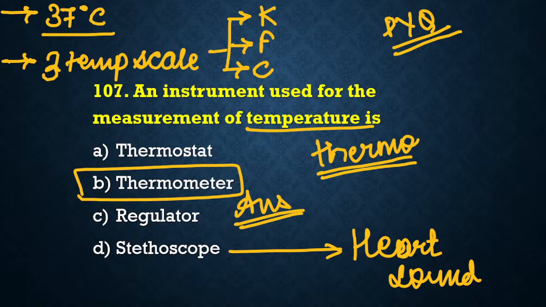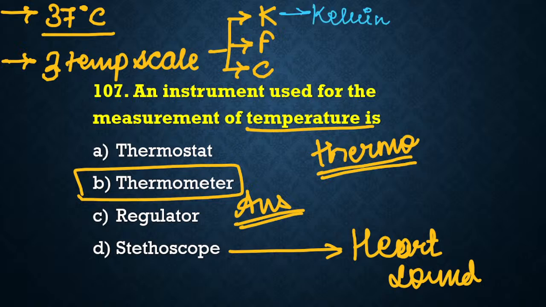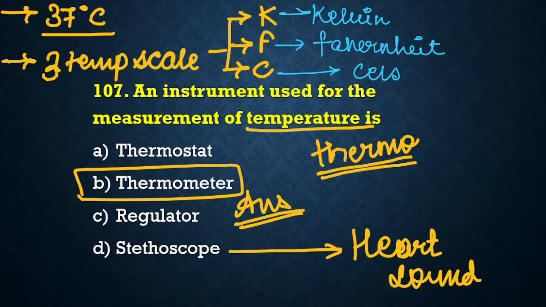K stands for Kelvin, F stands for Fahrenheit and C stands for Celsius. तो ये भी आपको ध्यान रखना है. इसमें भी क्वेश्चन यहाँ से पूछा जा सकता है, what is the SI unit or standard unit of temperature measurement? So we'll be answering that SI unit or the standard unit of temperature measurement is Kelvin. Kelvin is the SI unit.